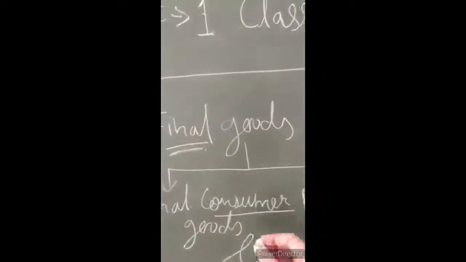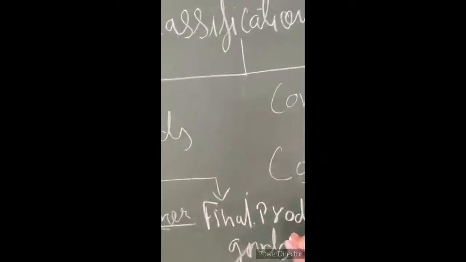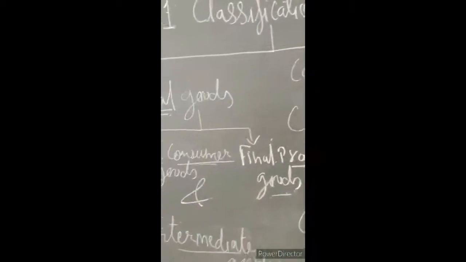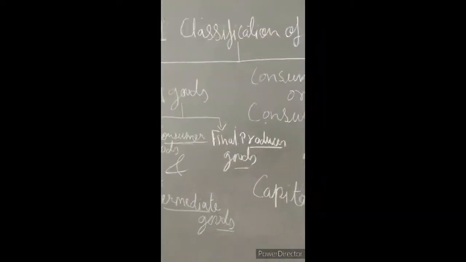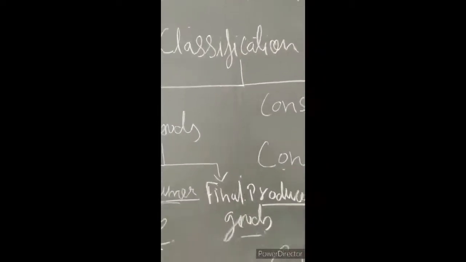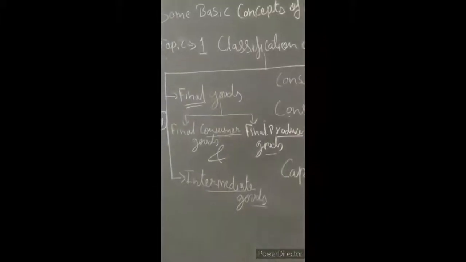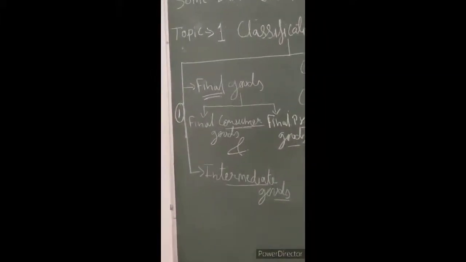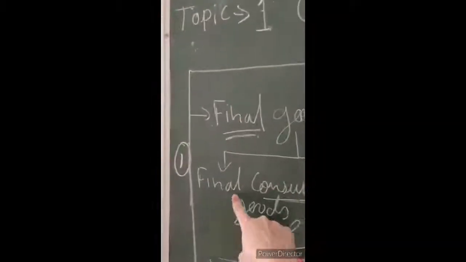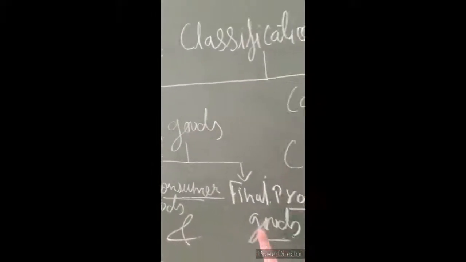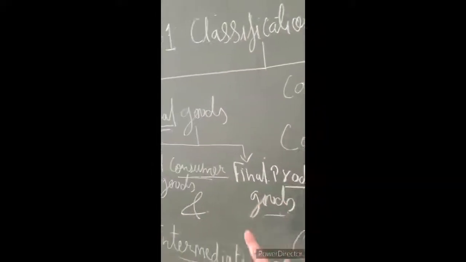Definitely there may be two users, consumer and producer. Consumers would like to consume the goods to satisfy their own wants, while producers would like to buy the goods for further production. So final goods are further classified into two headings. First one is final consumer goods and second one is final producer goods.